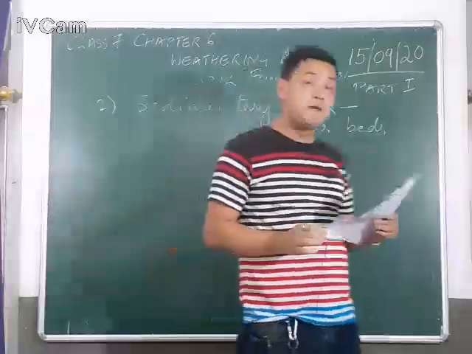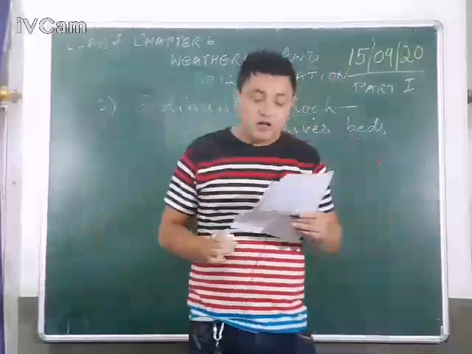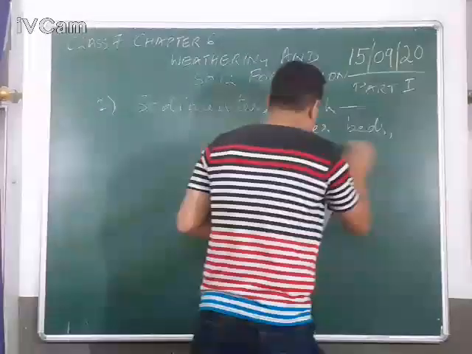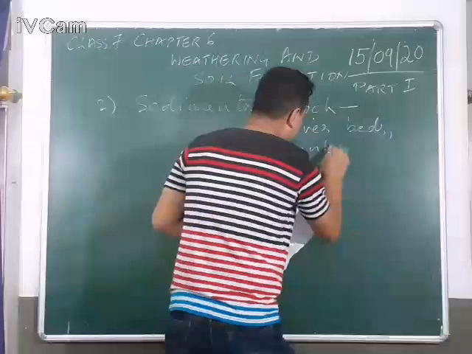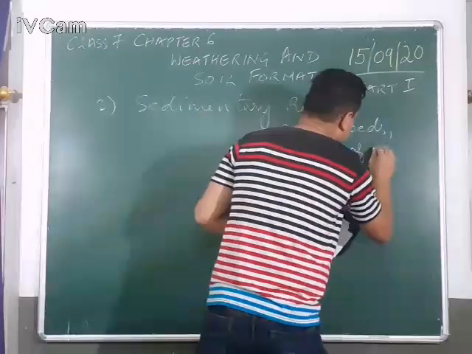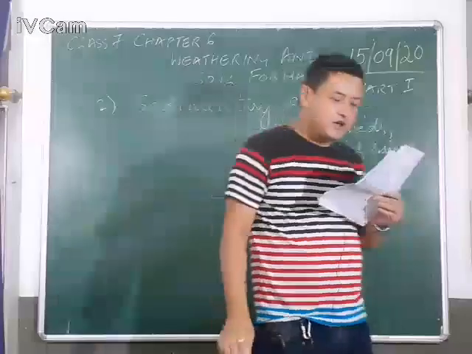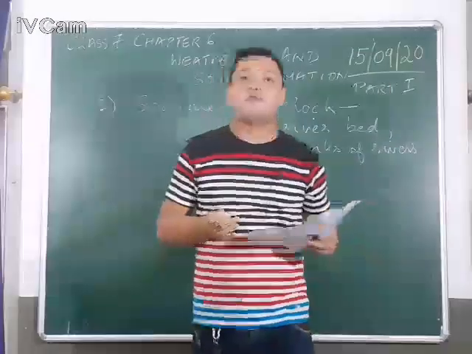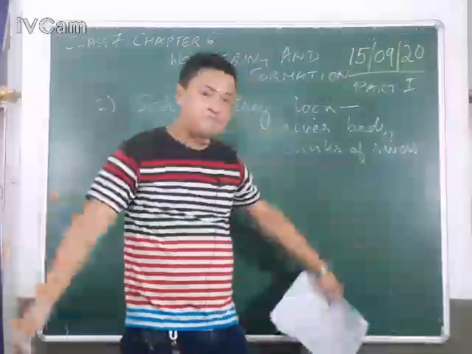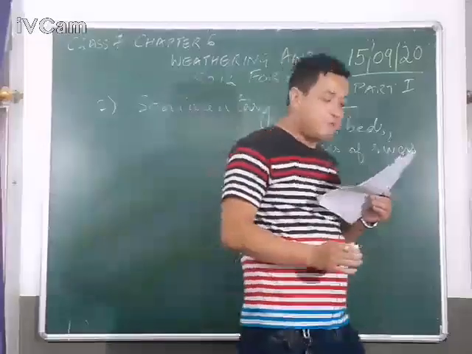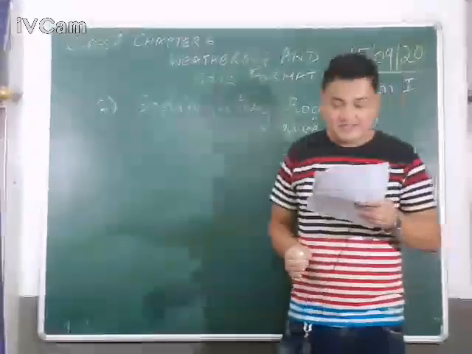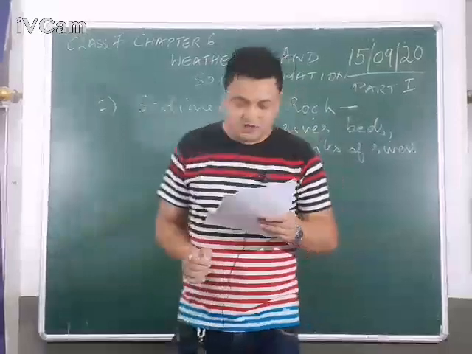Riverbeds means the bottom of the river, and it has also been deposited in banks of rivers. Banks of rivers are basically the land beside a body of water. These are known as banks, and also in the beds of seas, lakes and glaciers.